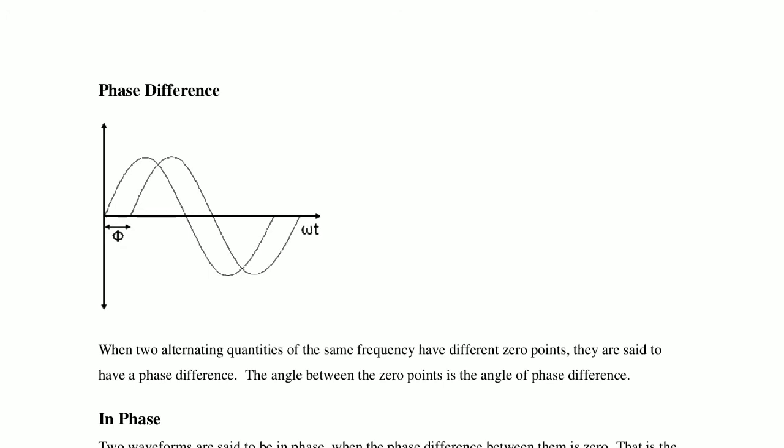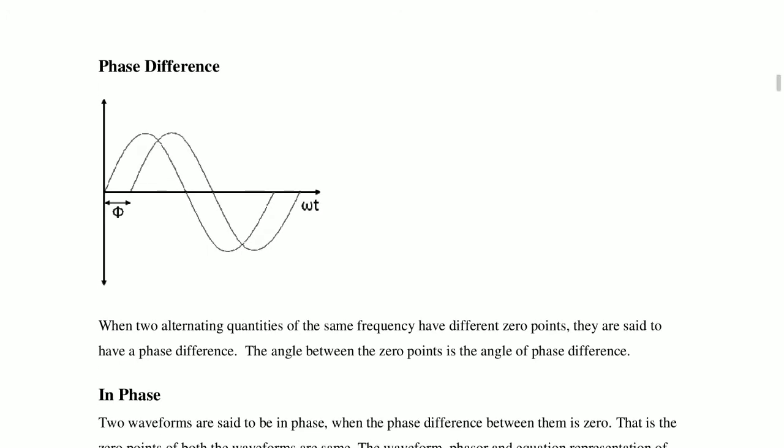Another waveform starts some time period or some distance later. So observing these two alternating quantities, when two alternating quantities of the same frequency have different 0 points, they are said to have a phase difference.